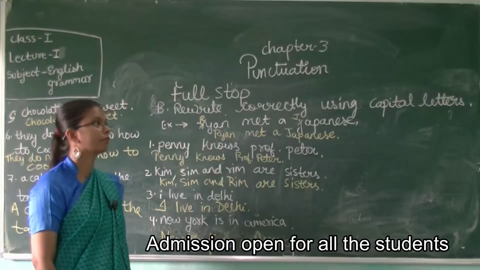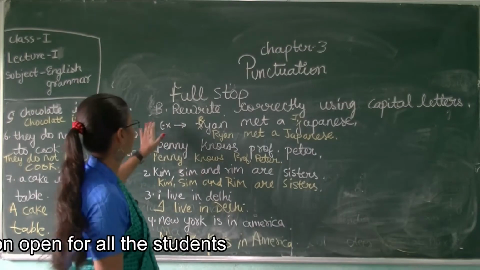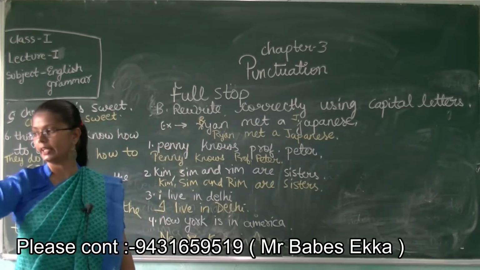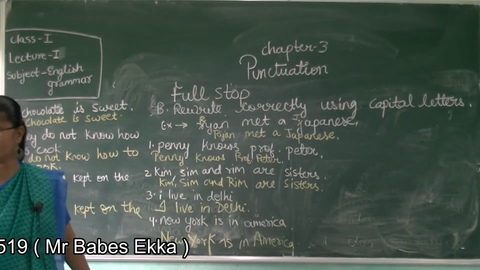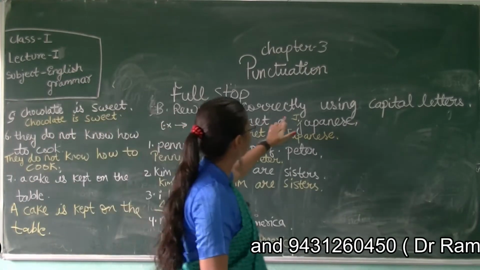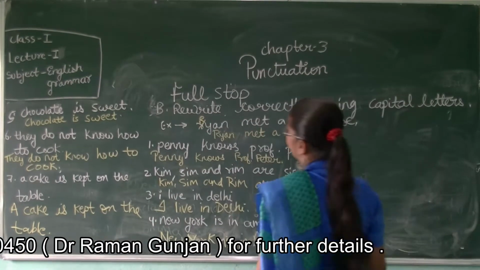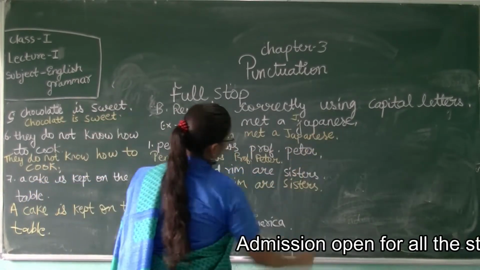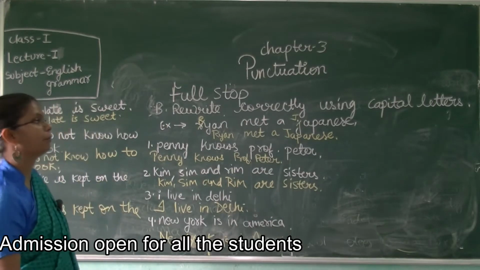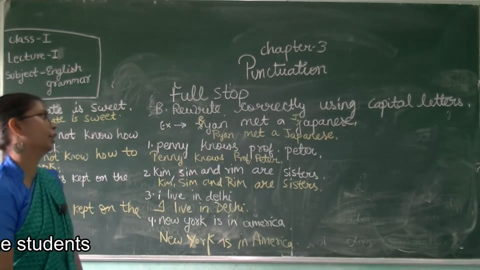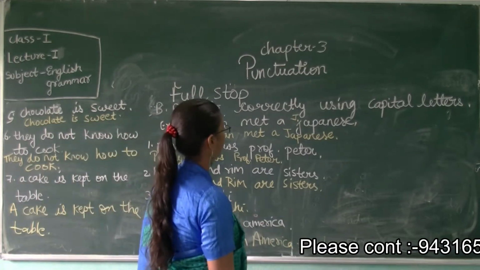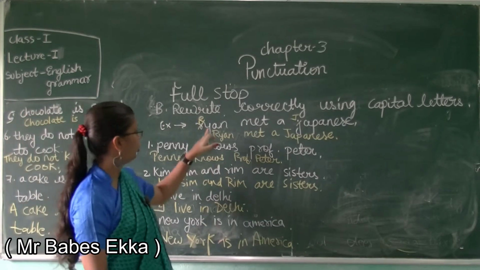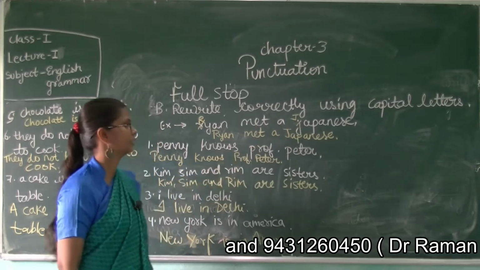Now students, come to your exercise question. About full stop. Rewrite correctly using capital letters. See, the first example has been done for you. Ryan met a Japanese. Ryan is the name of a person and Japanese is also a name of a person. Who lives in Japan we call Japanese.